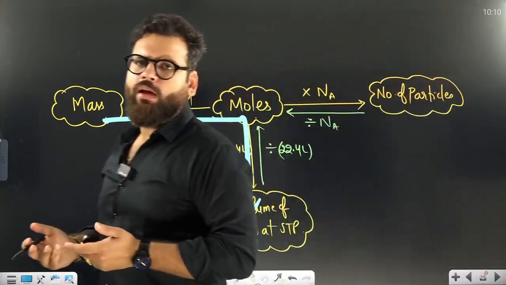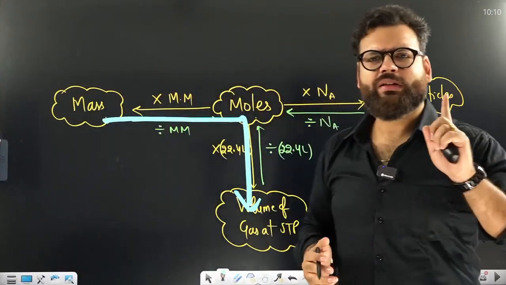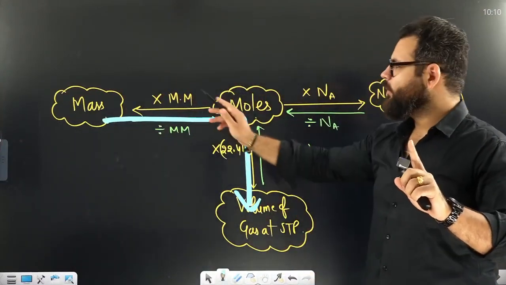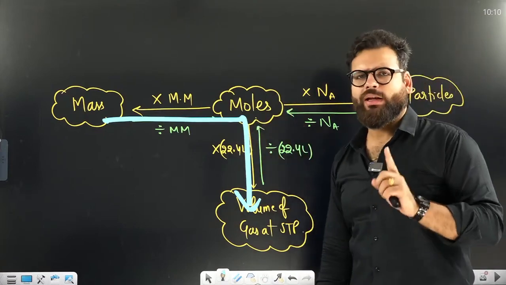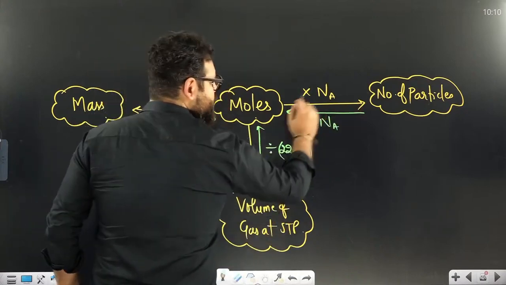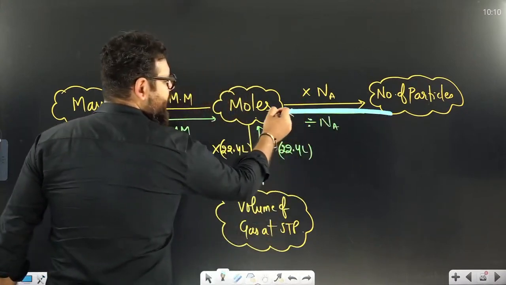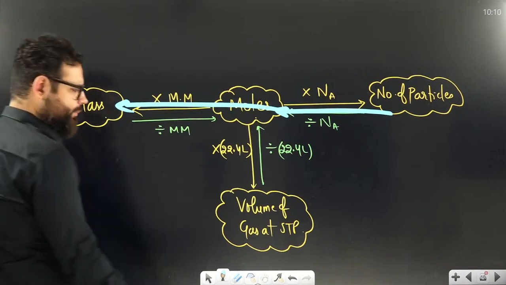Simple. Today every question will be done from this flowchart, because these are simple questions I am giving today. Mass to volume, volume to particles, particles to moles, moles to volume, like that. If you want to go from something like particles to mass, first you will divide by Na, then you will multiply by molar mass. Like this you will go.